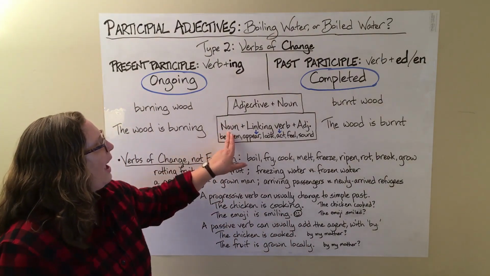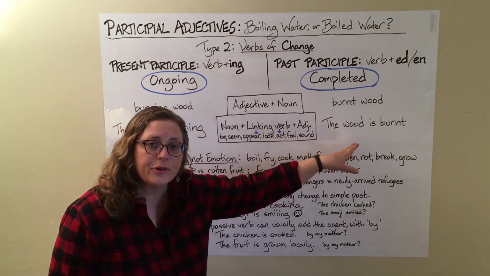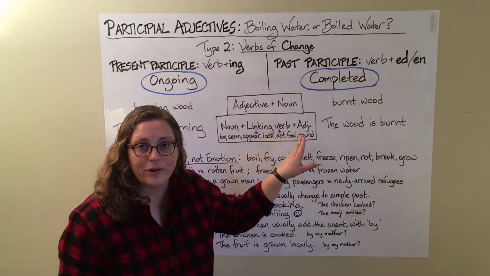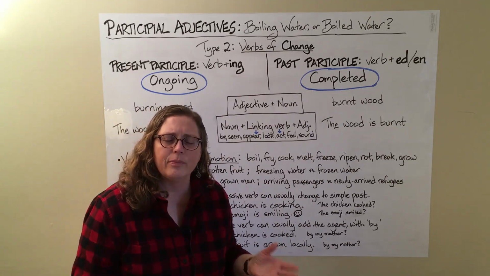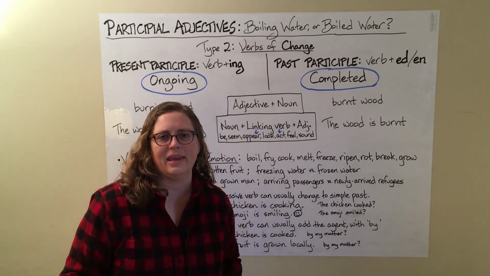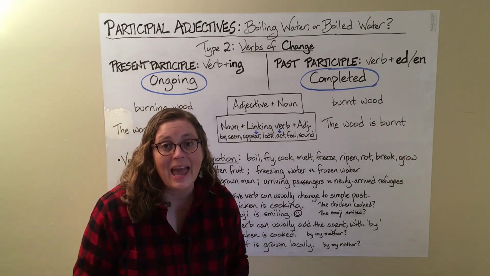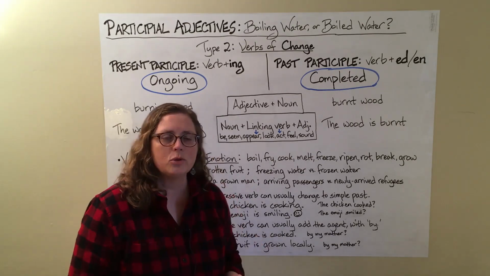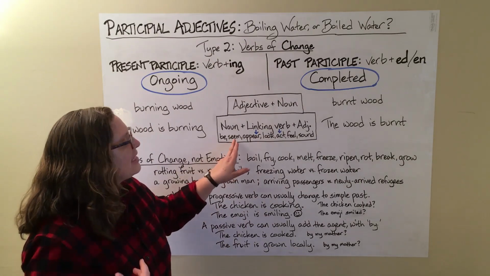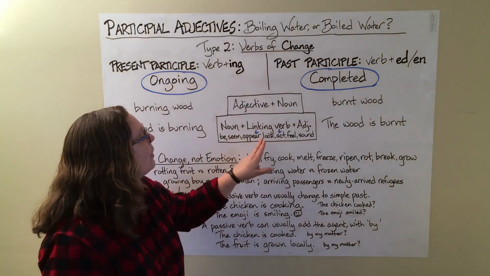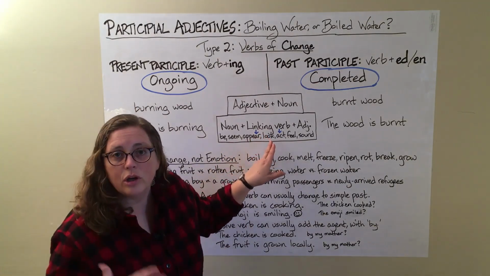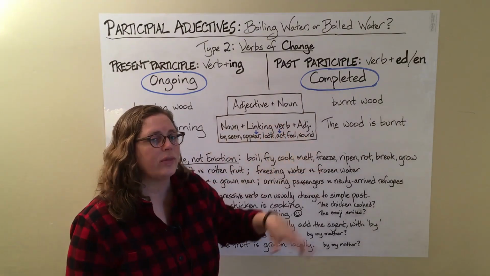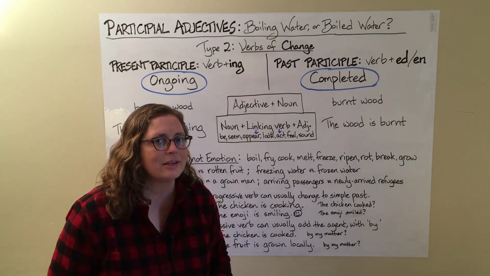Then you can have adjectives after the noun, but you need to have a linking verb. What is a linking verb? The most common linking verb in English is be: am, are, is, was, were. But we have others like seem, appear, look, like you look beautiful, act, feel, sound, that sounds great.